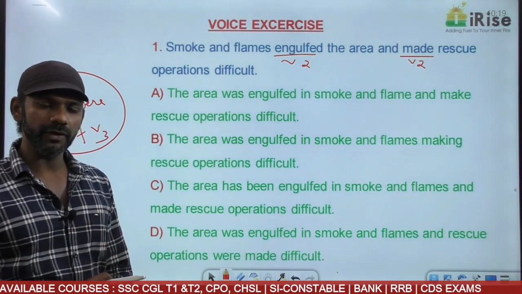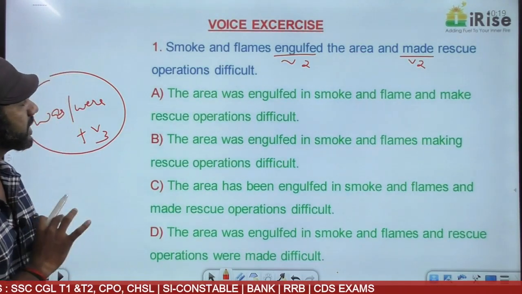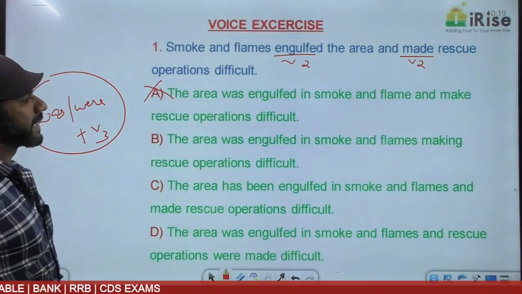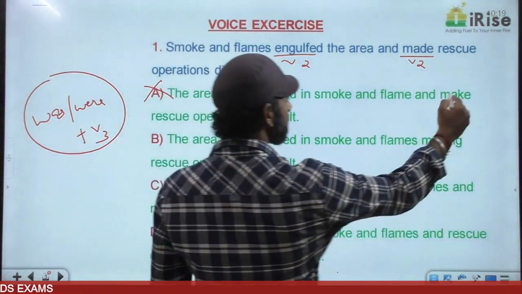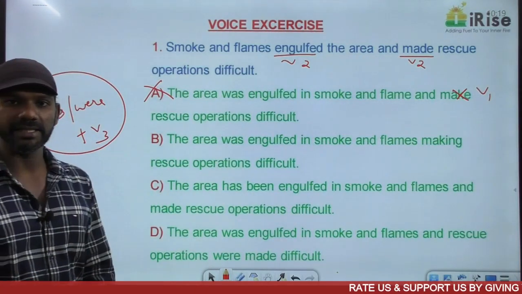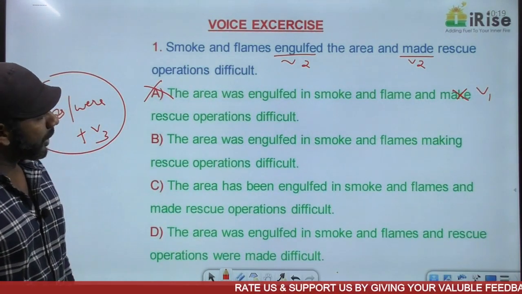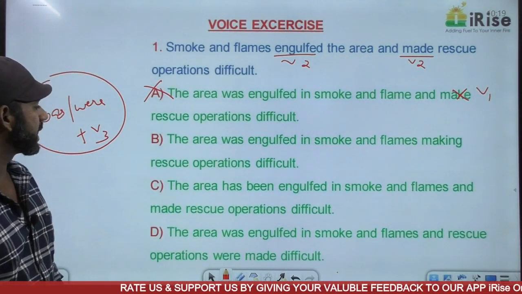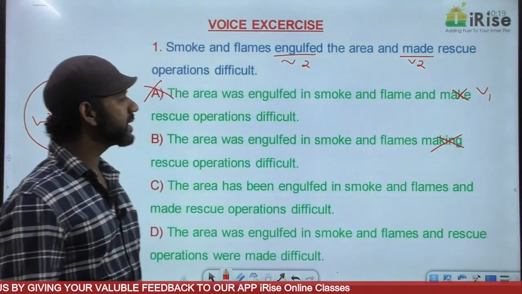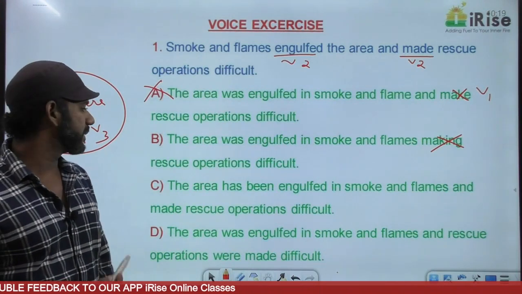So the option that we go for as the answer must be in the structure was or were plus V3. Now option A is eliminated because A says make. Make is V1. V1 and V2 will not come in the passive voice, eliminated. Option B is eliminated because B says making. Making is ing. Ing is not given in the question, eliminated.